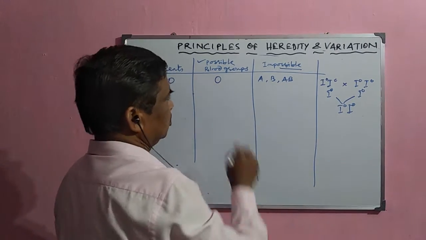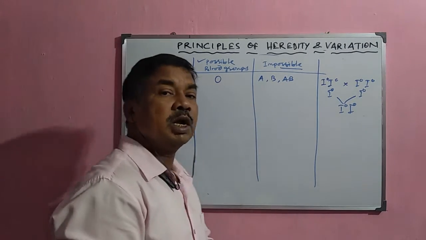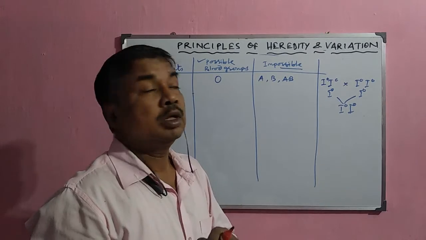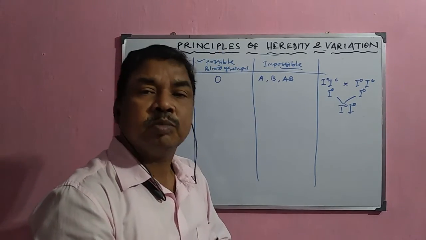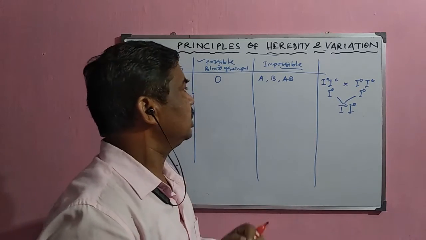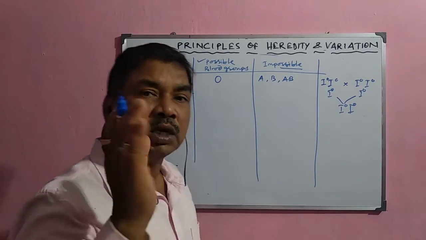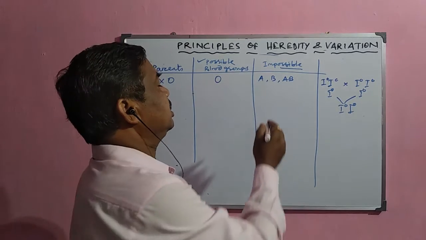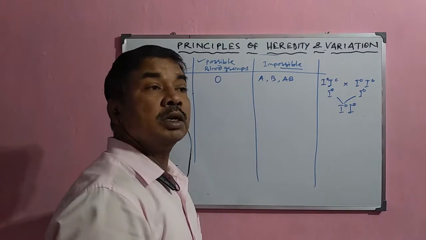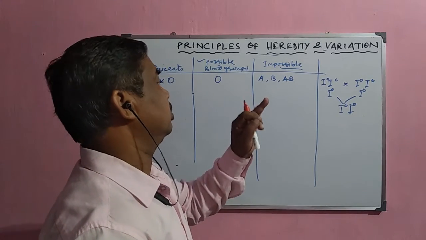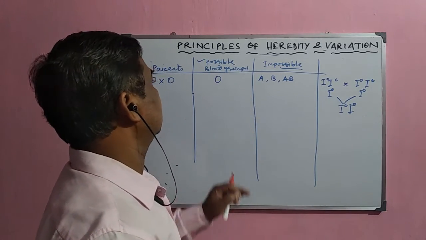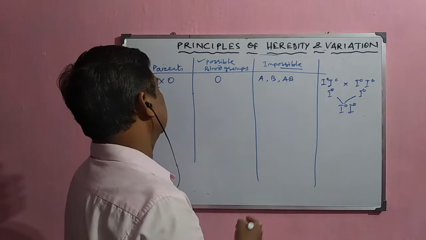So from this, if a parent has O blood group, then they will never have children with A or B or AB blood group. If there is any child with A, AB or B blood group, then it is never possible and can be rejected in this complicated case.